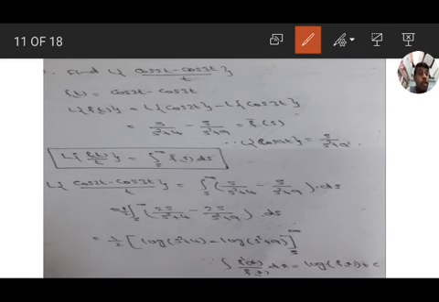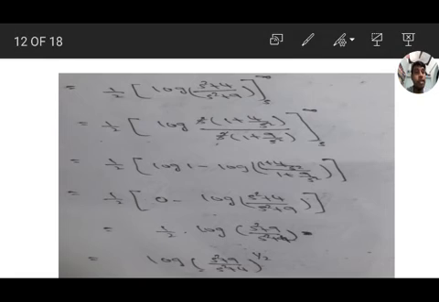Here we are applying the formula integral of f dash x by f of x dx, which is log of f of x plus c. Next slide. Here we have log a minus log b with the upper limit. Before applying upper limit minus lower limit, we have to simplify log a minus log b. So it is log of a by b, with 1 by 2 outside, log of a by b.